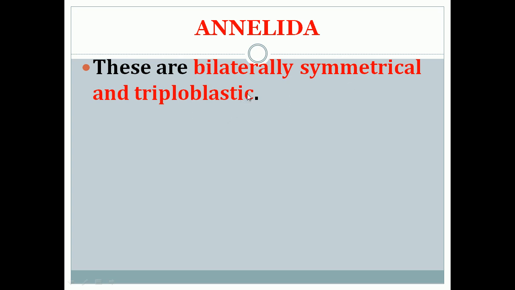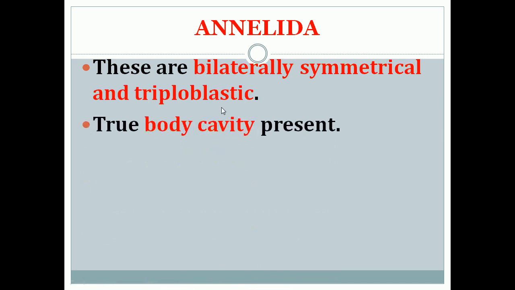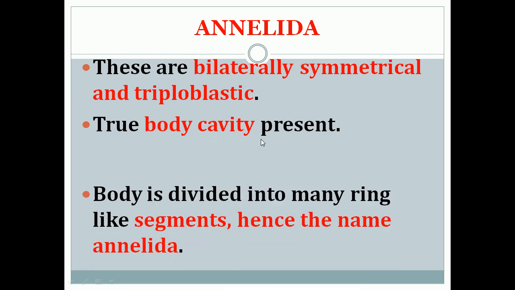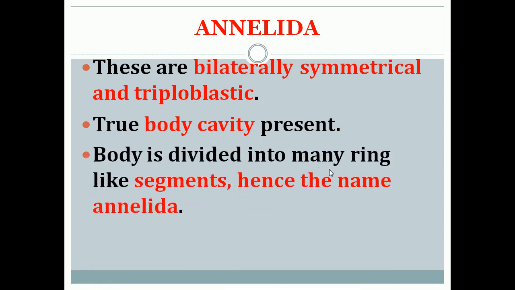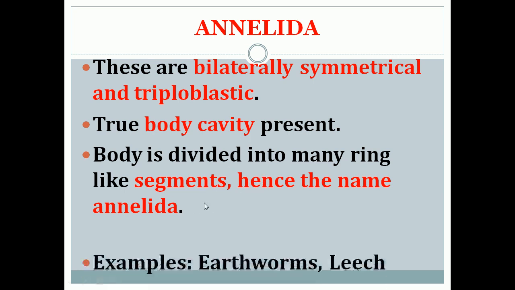Bilateral means that they have two sides, left and right, two halves with the same design, and triploblastic means they have three layers and they have a true body cavity. So body fluid will be present in Annelida, and the body is divided into many ring-like segments, hence the name Annelida.